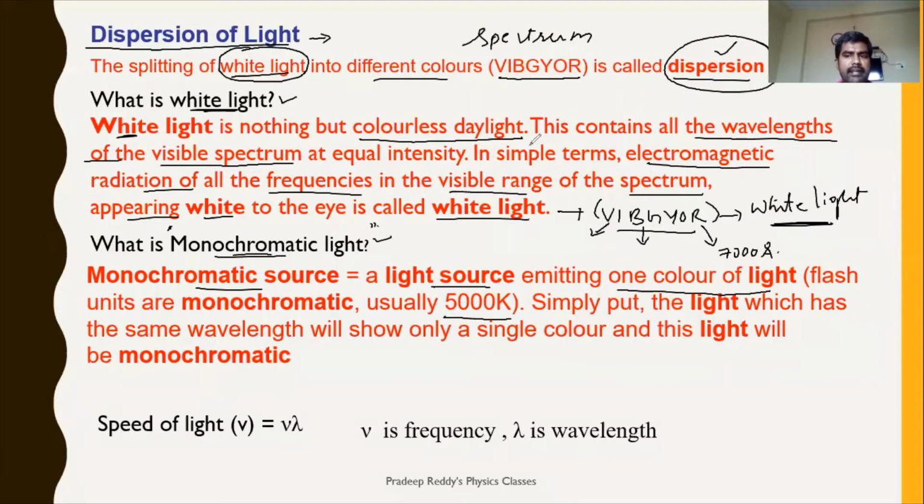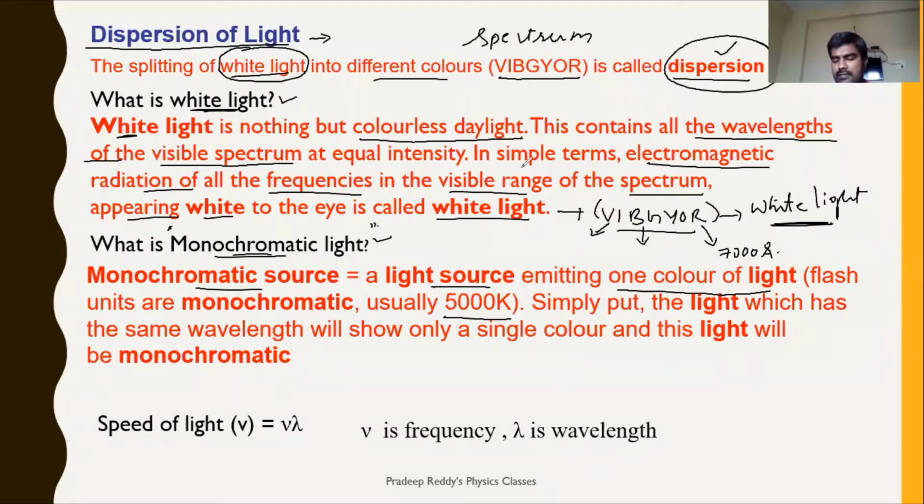Tube light is white light because you can see that there is no particular color for a tube light. But zero bulbs will have specific wavelengths. They will have yellow, green, different colors. You can differentiate them with your naked eye, so they come under monochromatic light. Tube light is white light. Sodium lamp is monochromatic light. Mercury lamp is white light. It emits all wavelengths at a time. Sun is white light, because all wavelengths come from that source.